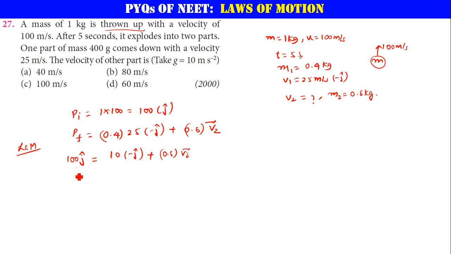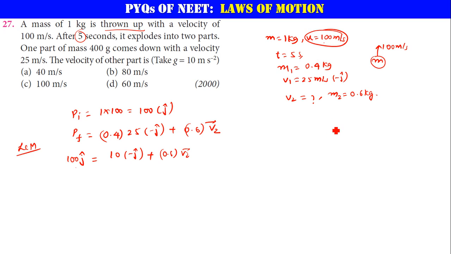By the way, we need to find its velocity. Its velocity will not be 100 anymore. Yeah, that is the problem here. Sorry. Initially it was traveling with 100 meter per second, but after 5 seconds its velocity will not be the same, because gravitational acceleration will be pulling it down. So u will not be the same. Let me find out that u first.